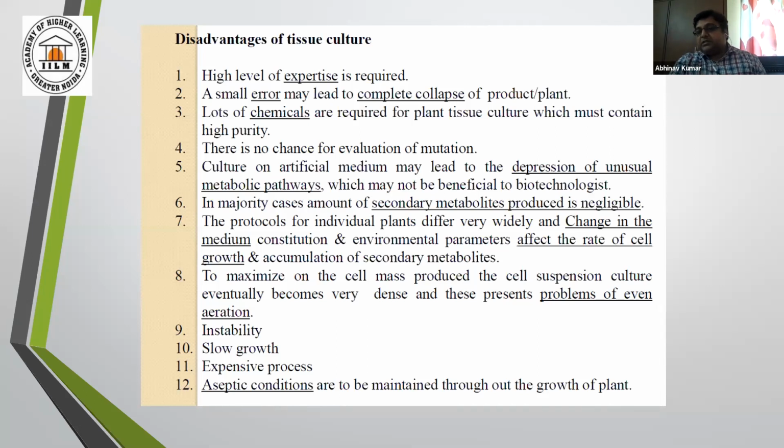Fine. Sometimes I have also observed a slow growth rate in a plant tissue culture grown plant, and sometimes it is difficult to rectify due to which factor this growth is being slowed. It is really difficult for any researcher to rectify all of a sudden. So these are some of the major disadvantages.